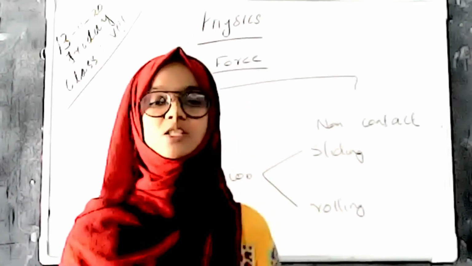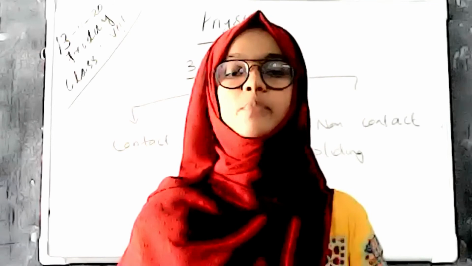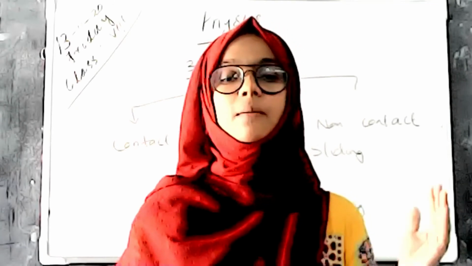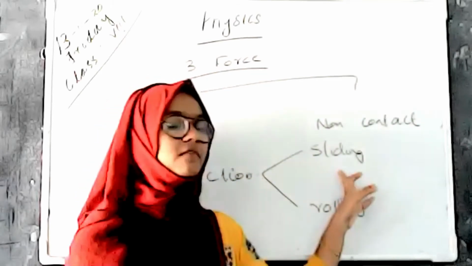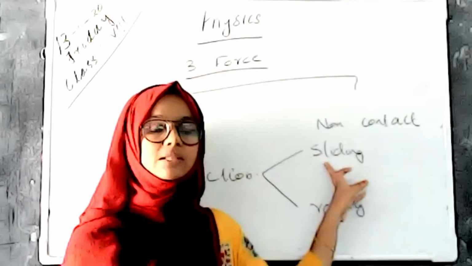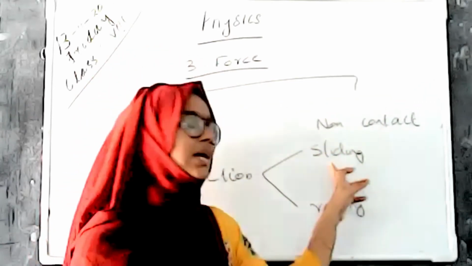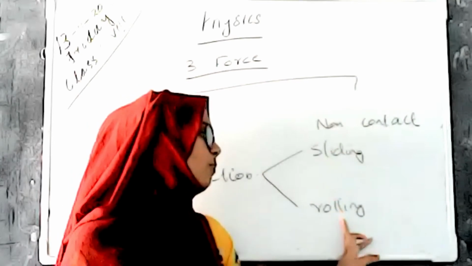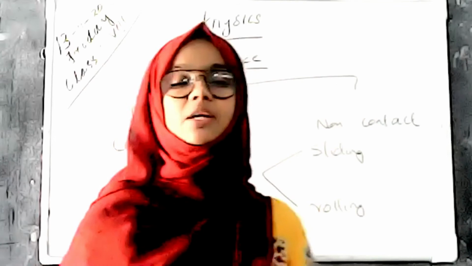So the force experienced here is rolling friction. The basis of the difference is the way of moving. Sliding movement between two bodies gives sliding friction, and two bodies in a rolling way give rolling friction.